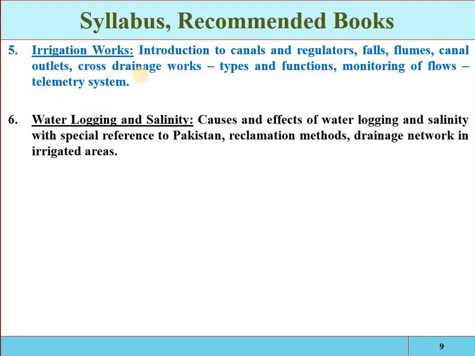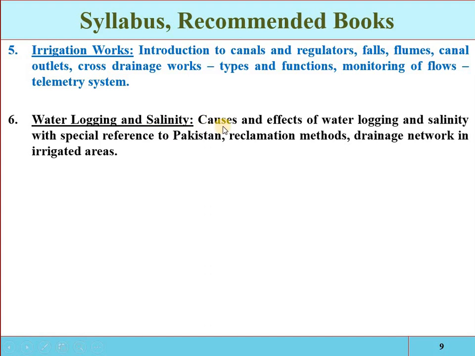So how will the area be reclaimed or developed from waterlogging? Also we sometimes have salinity problems. So the area will have to be reclaimed or developed from the salinity. What are the causes? Salinity actually means the deposition of salt particles in the root zone or on the earth's crust, which negatively affects crop production. So these are the two main problems relevant to irrigation. The area will be reclaimed from salinity through heavy irrigation, or reclaimed from waterlogging by lowering the water table.